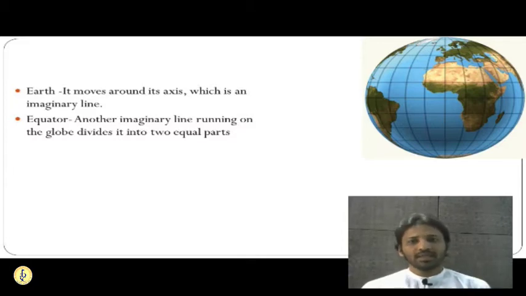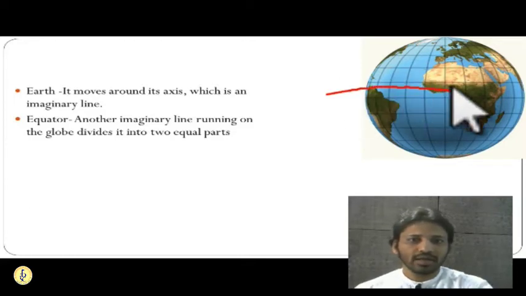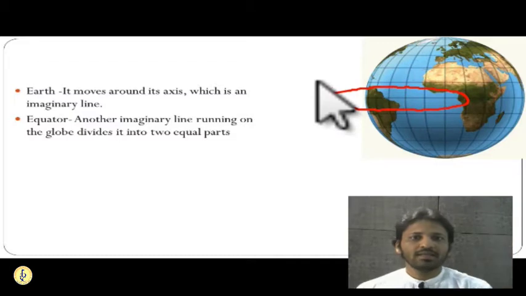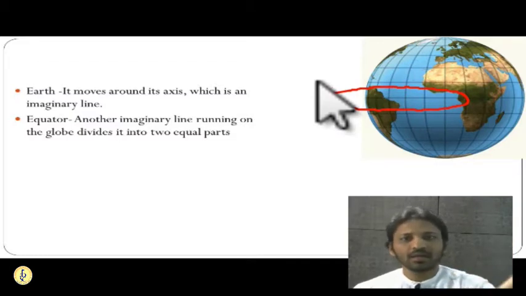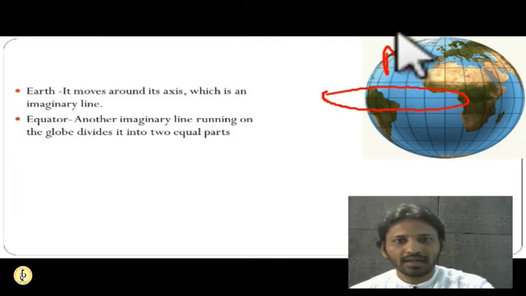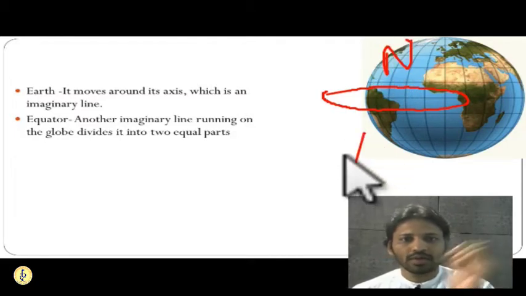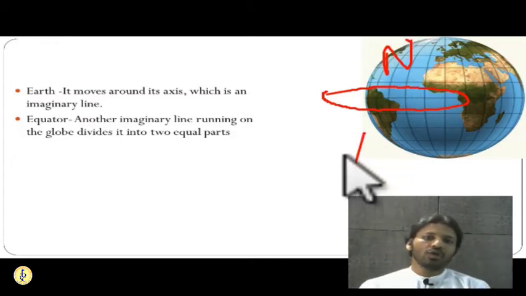Here you can see the equator on the screen. This equator is dividing the Earth into two parts: the northern hemisphere over here and the southern hemisphere over here. The northern and southern hemispheres exist because of this imaginary line called the equator.